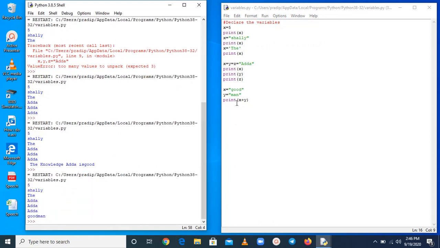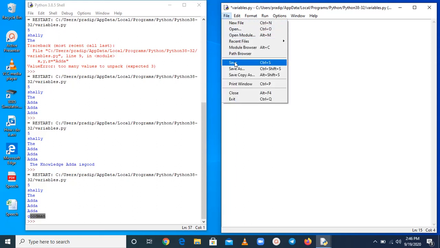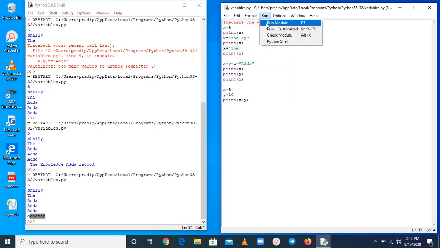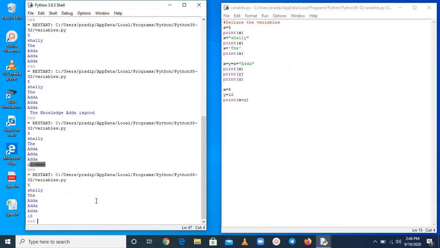Here you can see good man, and as much space as you want you can provide by pressing space or by using double quotes also. And if you want to add two numbers, suppose 5 and 10, just save it and run it. Here you get 15.